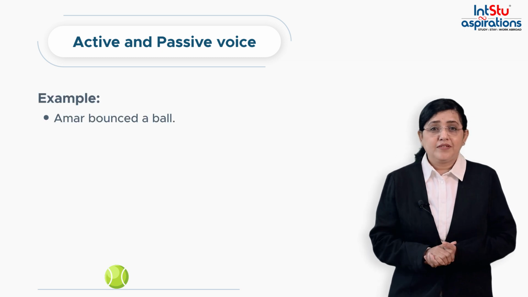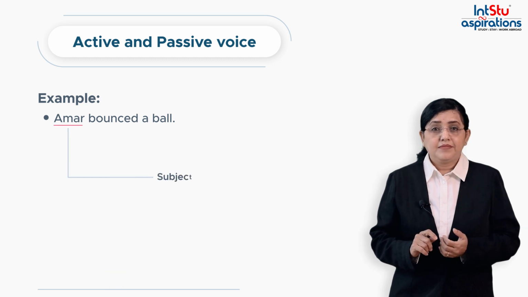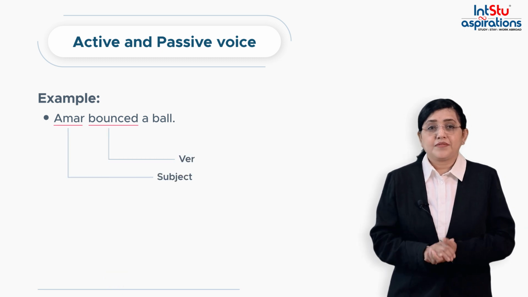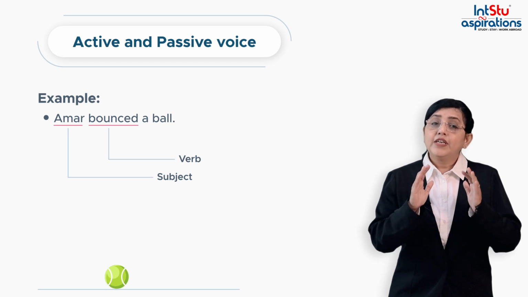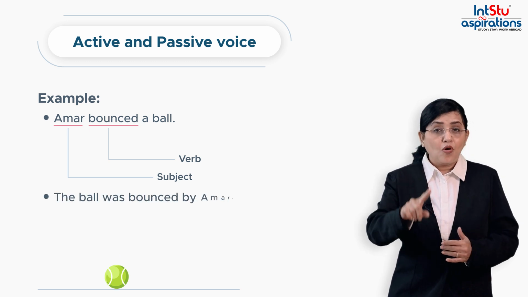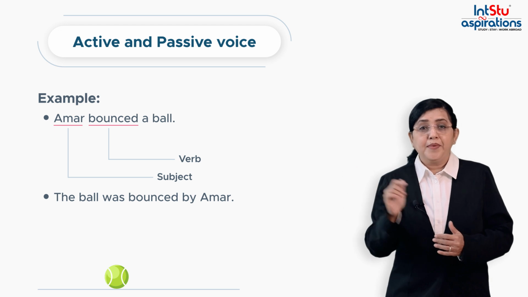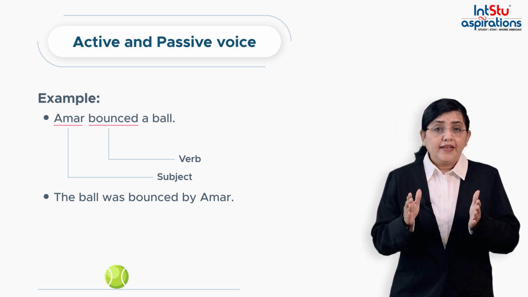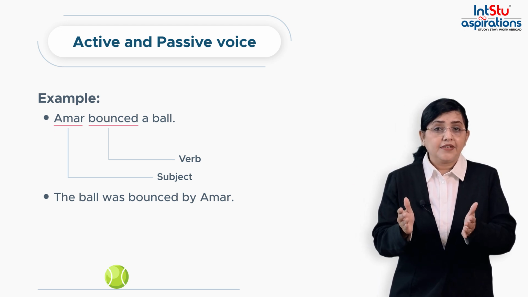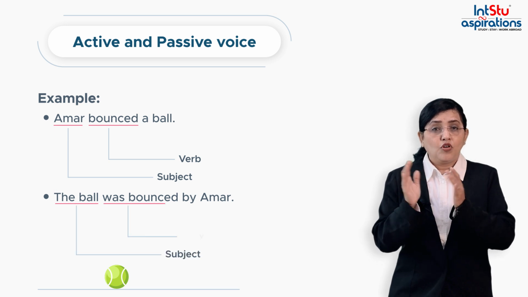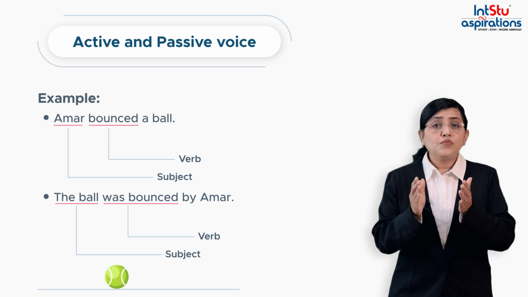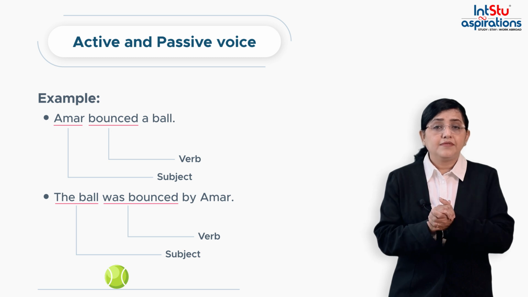Amar bounced a ball. What is the subject here? The subject is Amar and the verb is bounced. We can also say the ball was bounced by Amar. Now again, identify the subject in the sentence. The ball, and the verb was bounced. Which one is active and which one is passive?